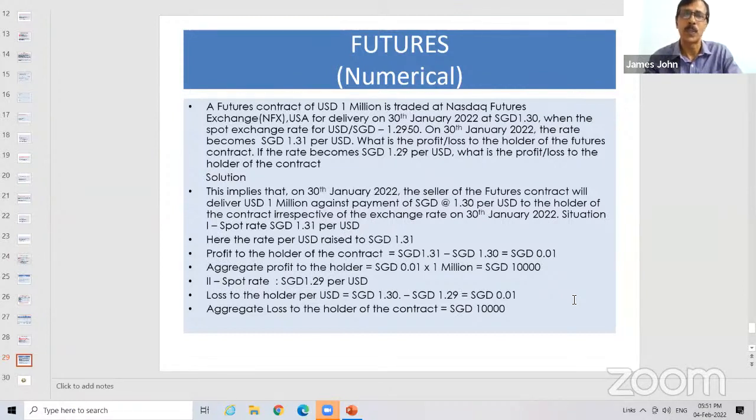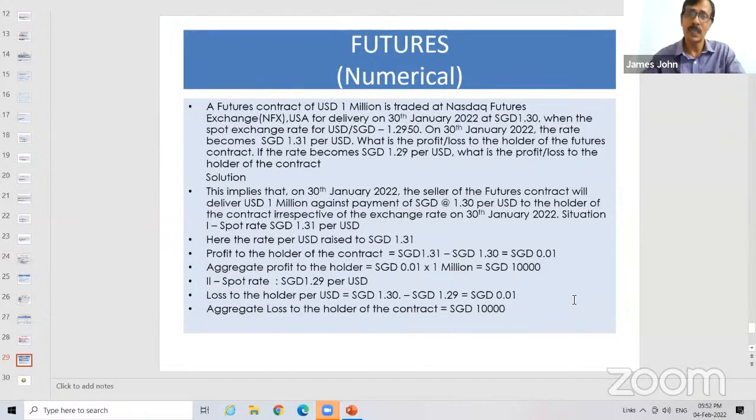What happened to the person who is holding the futures contract, whether he is incurring a profit or a loss? Here he is incurring a profit because the person who had sold the futures says, I will give you $1 million at 1.3 Singapore dollar per dollar. What he will do? He will buy $1 million and sell it in the market. He gets 1.31 per dollar because it is trading in the market at 1.31. So the difference amount is given as profit.